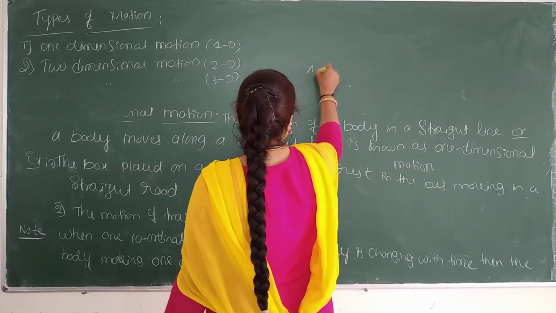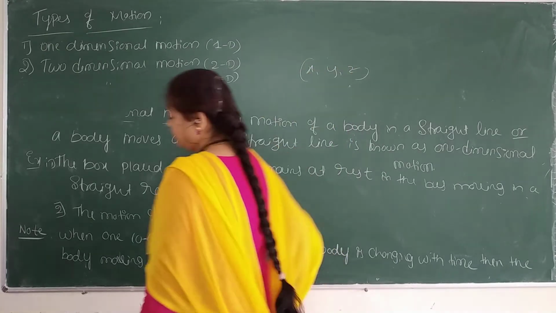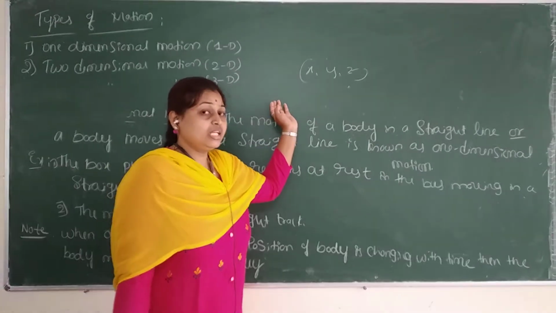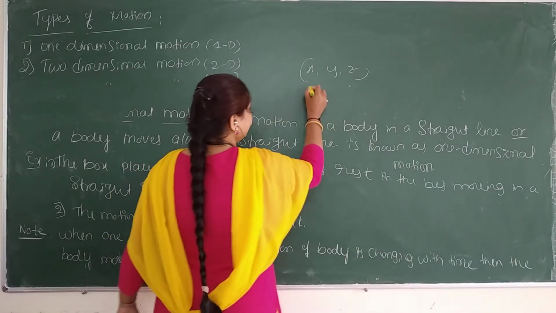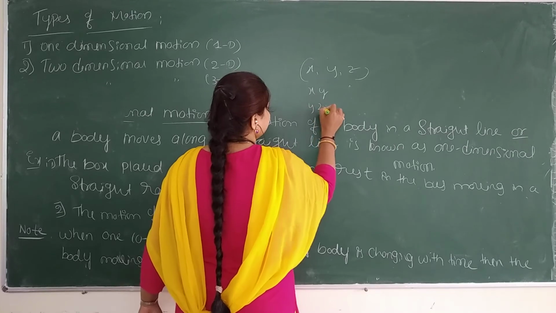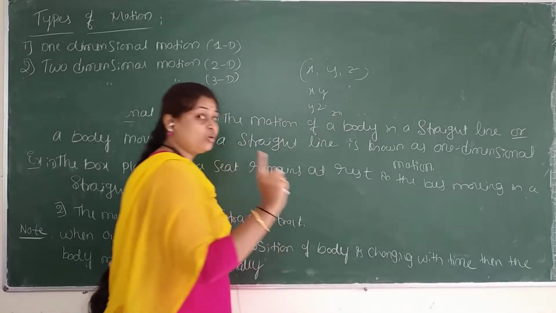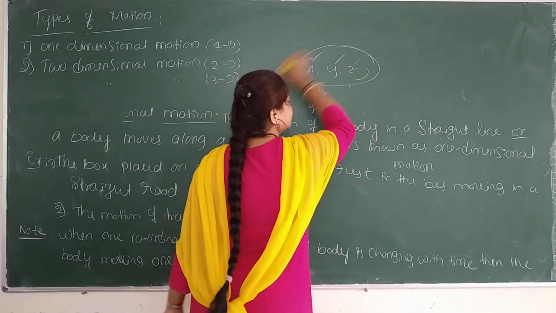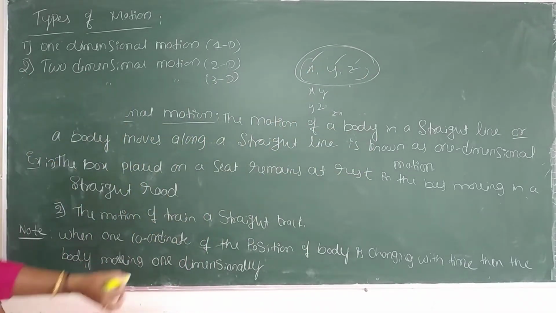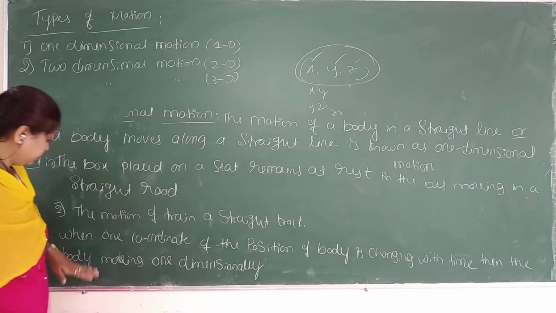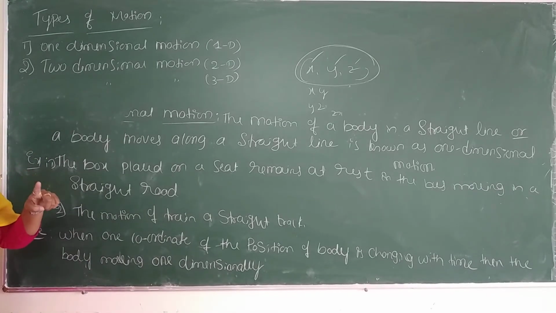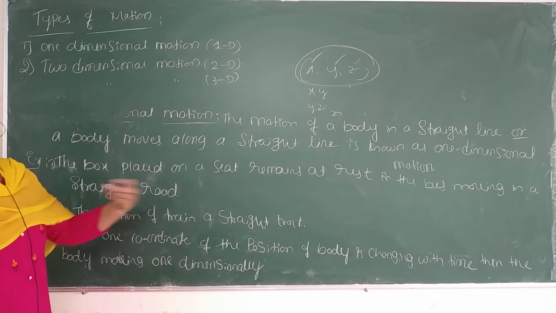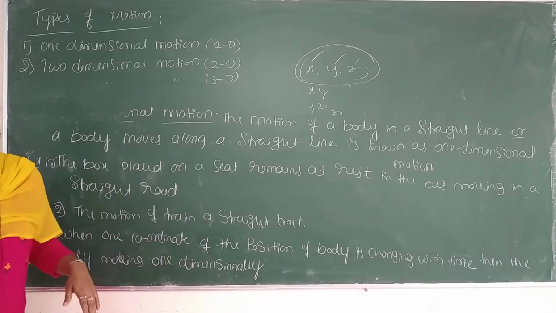Coordinates are nothing but a x, y, z. If you are considering a 3 axis means x, y, z. If you are considering a 2 axis means you can take a x, y or a y, z or a z, x. If you are considering one dimension means anyone, it may be x, y, z. These are known as a coordinates. Next I will discuss what is the coordinate. This is understood, ma? For one dimensional we are going to consider only one coordinate is going to change with respect to time. How? I will explain.